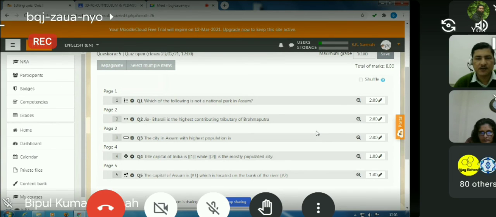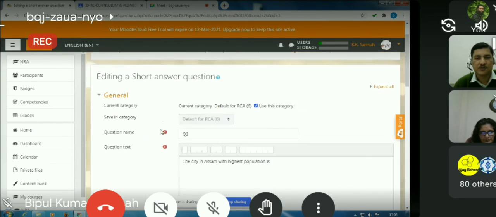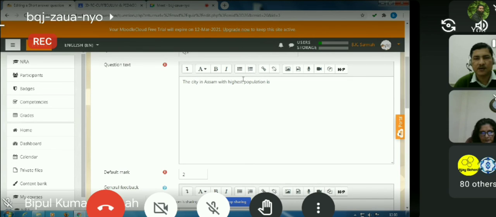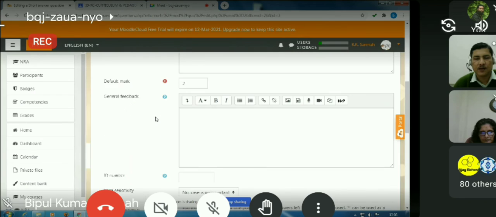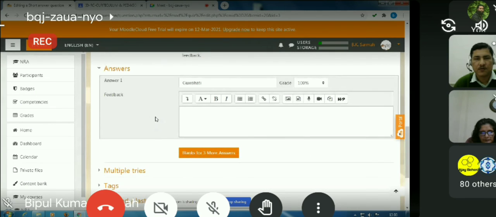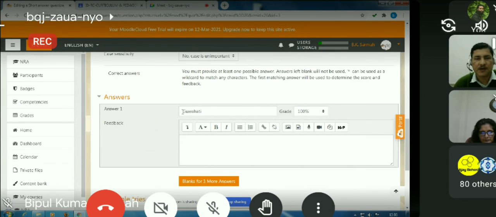And the third one is the short answer question. So let us see how the question setting is for the short answer question. The question text is here: the city in Assam with highest population is, and we have the answers. Answer is Guwahati. So if the student writes the answer Guwahati, he or she will get the grade 100%.